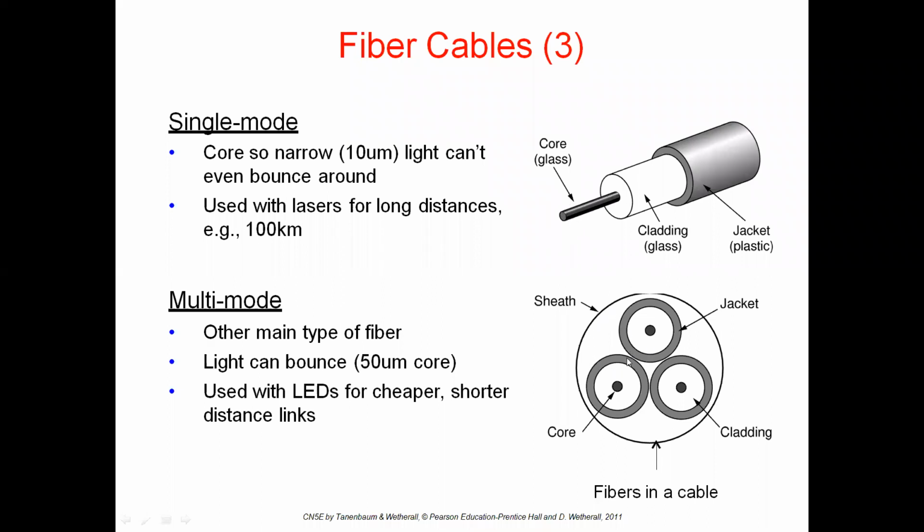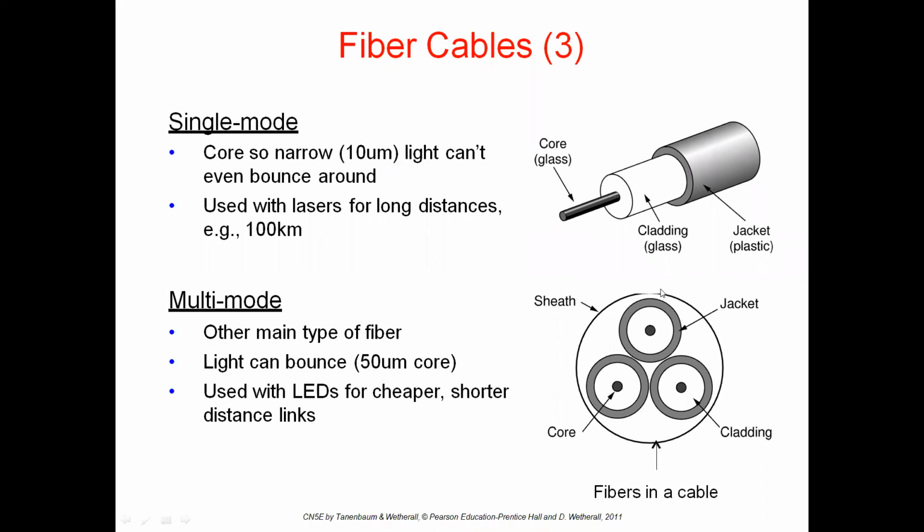In the next one we have 3, 1, 2, 3. Here the light can bounce. Single mode is a 10 um core, and this is a 50 um core.